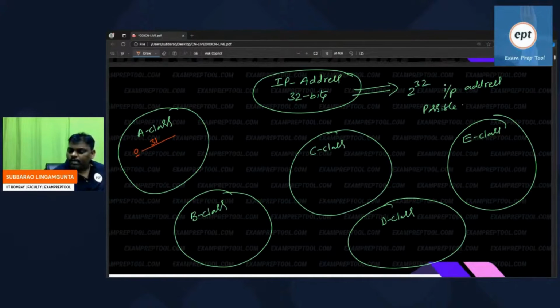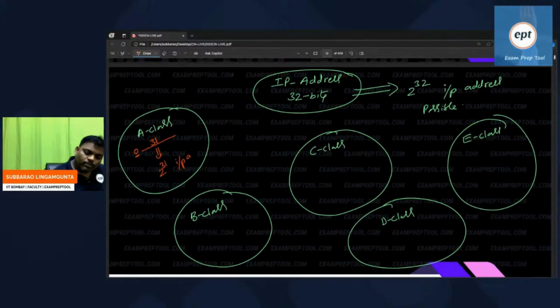Every IP address contains 32 bits. Out of those 32, in class A, the first bit is 0, remaining 31. You can write whatever way you want. What is the answer? 2 power 31 IP addresses possible.